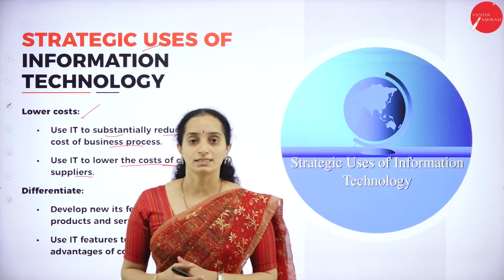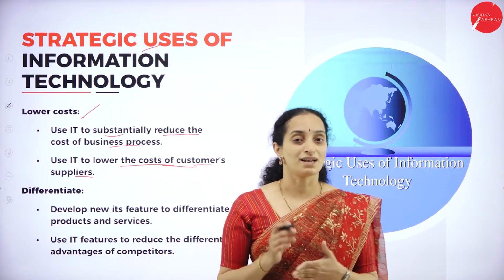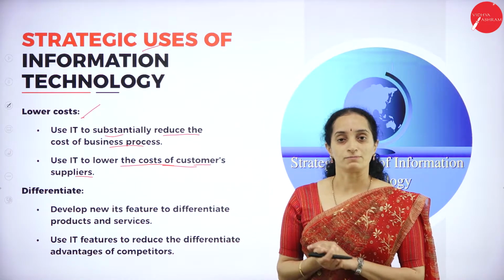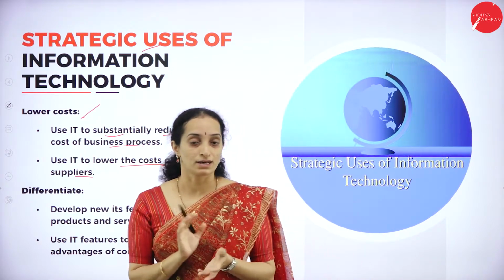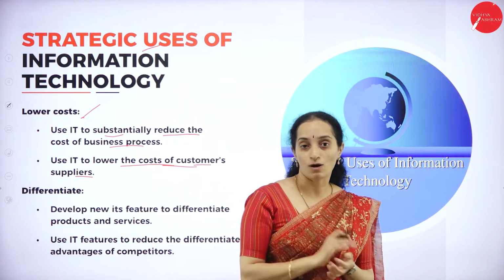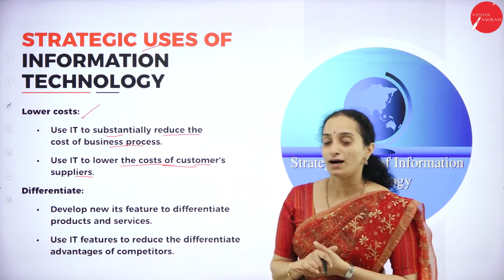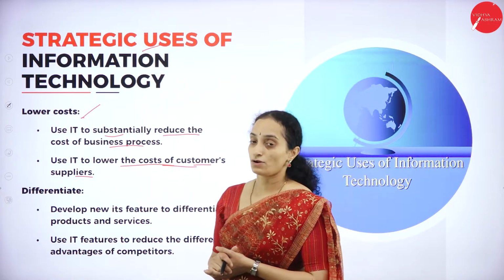So, reaching the customers, advertisements, all those things can be reduced while using the information technology. By just advertising over the computers or in the websites or in e-commerce sites, you can reduce the cost of marketing also in the information technology.